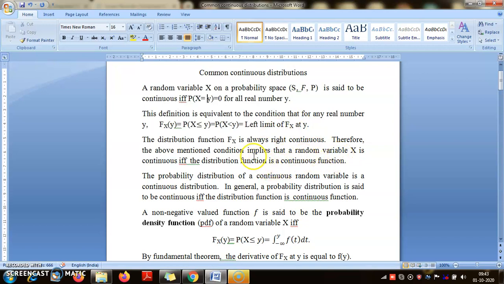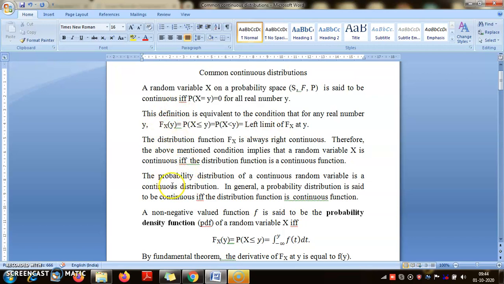Therefore, the above condition implies that a random variable is continuous, that is probability X equal to y is 0 for all y. This should be happening for all y, so this "for all" is also important. If it happens for only one or two y, then that's not what a continuous random variable is. So if this is happening for all y, then this is the same as saying that the distribution function is a continuous function. Why? Because this is a right continuous function, and under this condition this function is pointwise equal to its left limit. So therefore it's a continuous function.